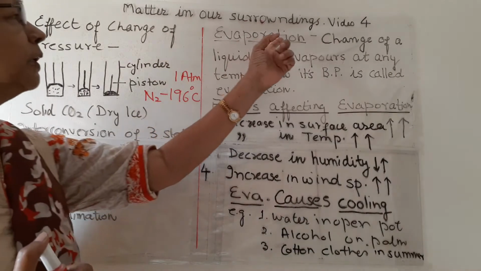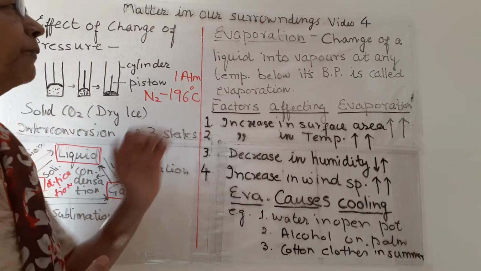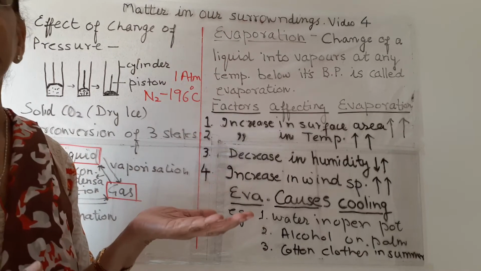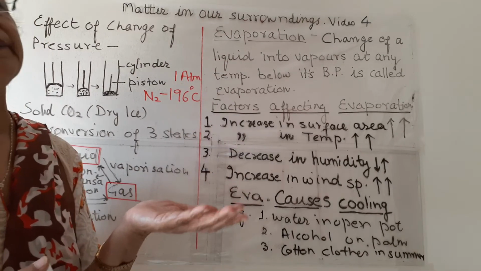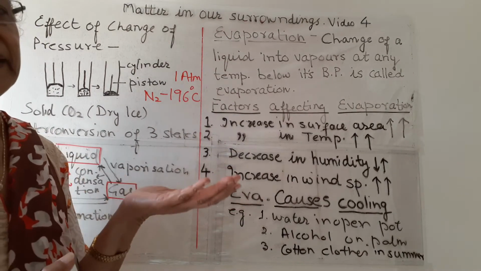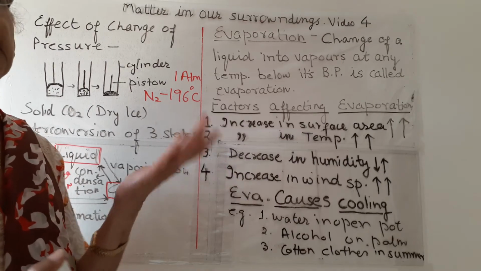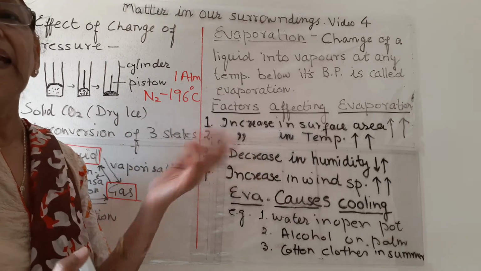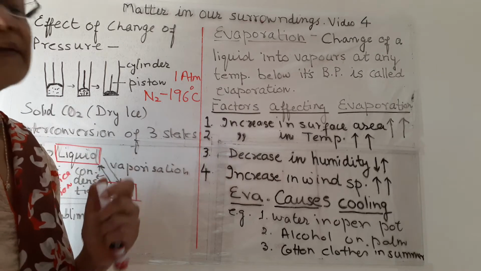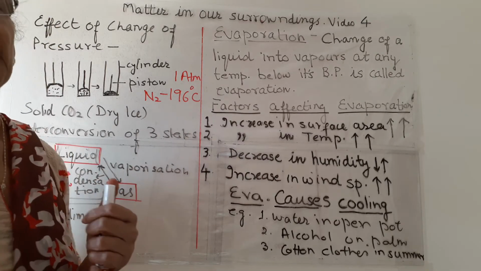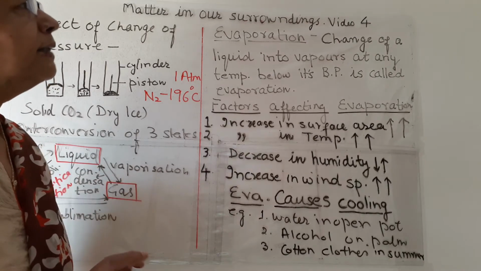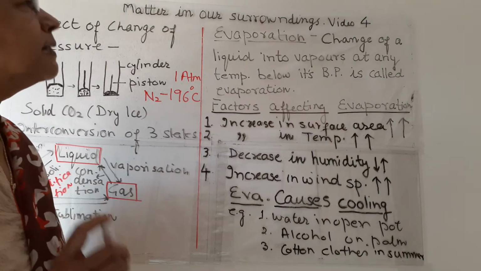Now one more term known as evaporation. We know that vapors are formed when the liquid is boiled. At its boiling point, the liquid turns to vapor. Like if we boil water, it turns to steam at boiling point, or at 100 degrees Celsius.